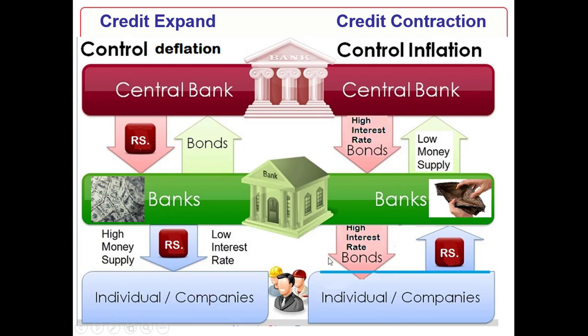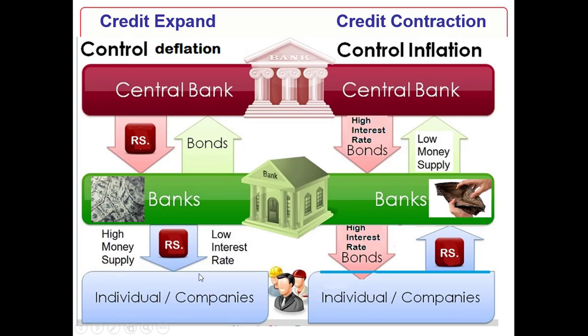This is the selling. Simultaneously, when central bank wants to expand the credit, what will central bank do? Now look, the bond is going back to central bank. Central bank will take the bonds back and make the payment to commercial bank. So now commercial bank has high money supply.